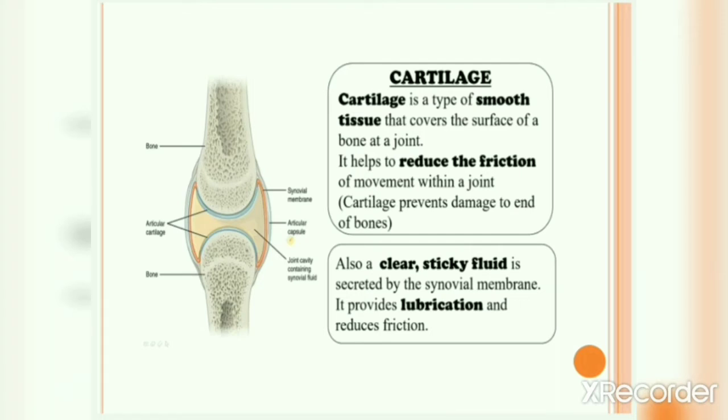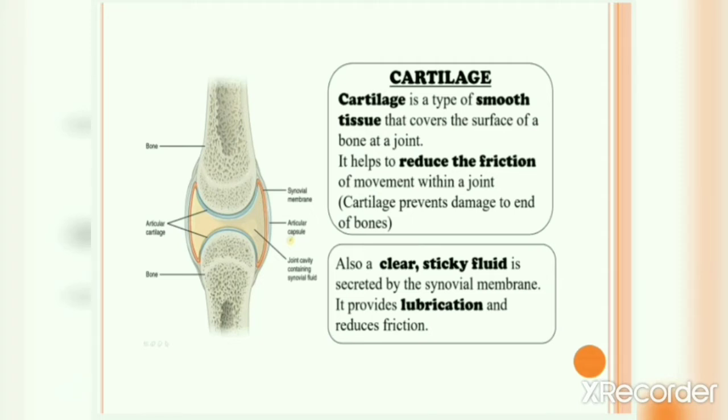Okay, so this is a joint. As you can see, this is your bone number 1, this is your bone number 2, and they are meeting at a point, and this is called a joint. If you look carefully, you will observe that these two bones are not in direct contact with each other. There is a smooth tissue present over here at the end of the bone, and there is a fluid present over here. Let's study about them. So this smooth tissue is called cartilage. Cartilage is a type of smooth tissue that covers the surface of a bone at a joint.